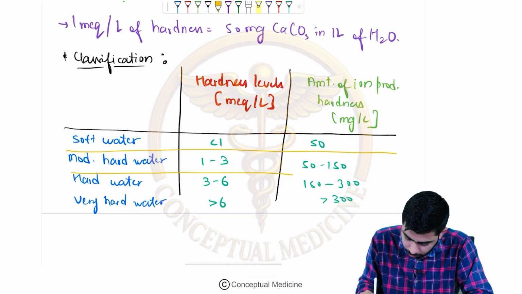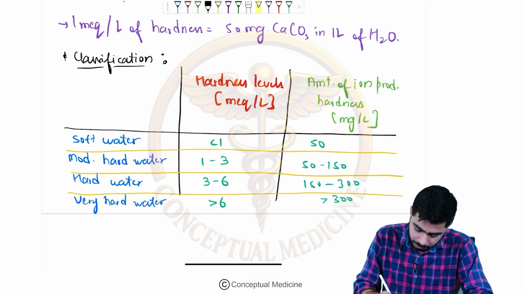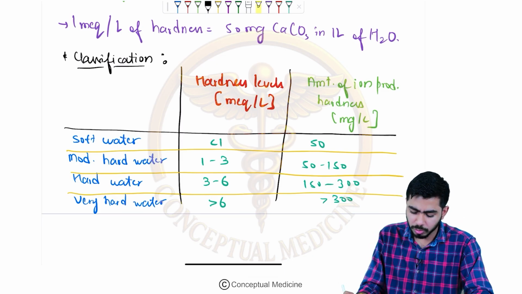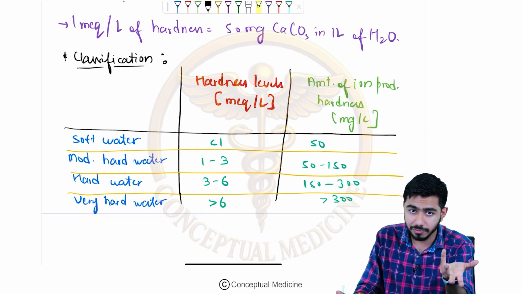Okay, please do remember this particular table. Take the screenshot of this particular table. Okay, it is very, very important. Definitely that might be tested, right? So you just need to remember the hardness levels, and that's how you just multiply it with the 50 and you will be getting the amount of ion which is producing the hardness.